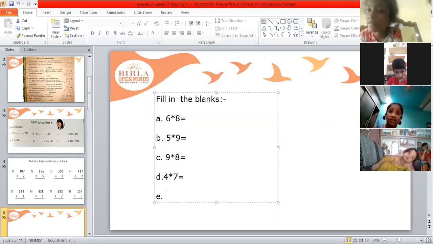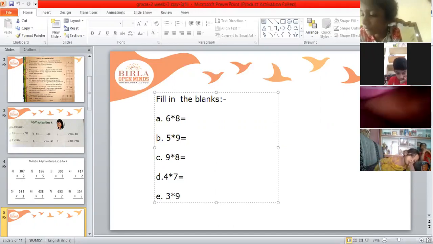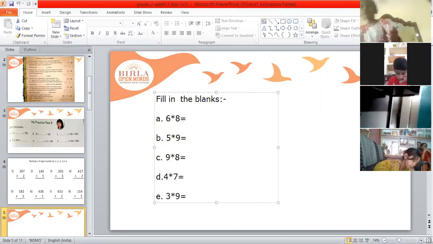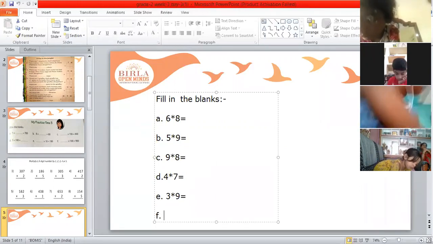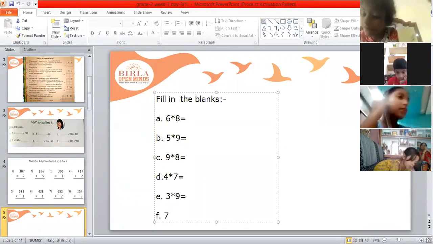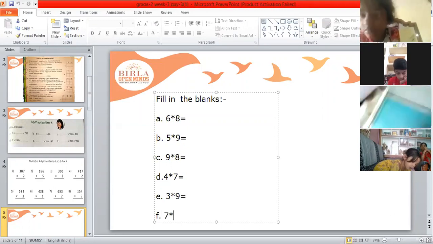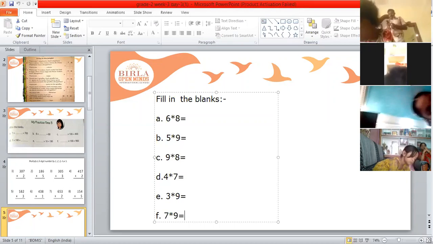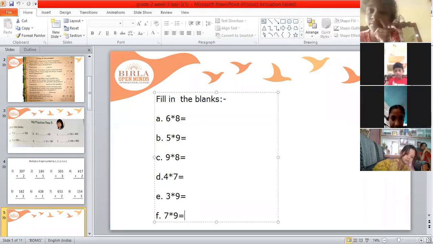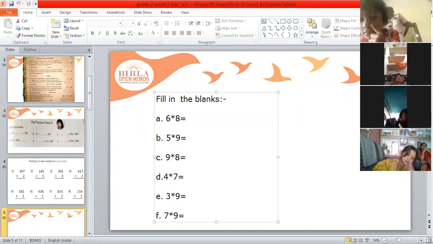The next. 3 multiplied by 9 is equal to how much? And last one. 7 multiplied by 9 is equal to how much? Yes, children, write these 6 questions. And after every question, you have to leave one line. Don't forget this.